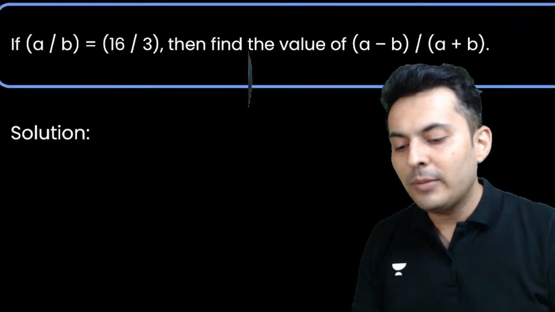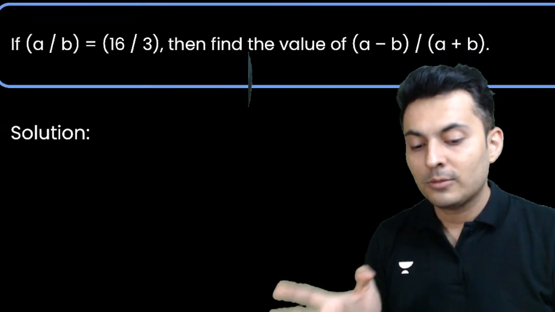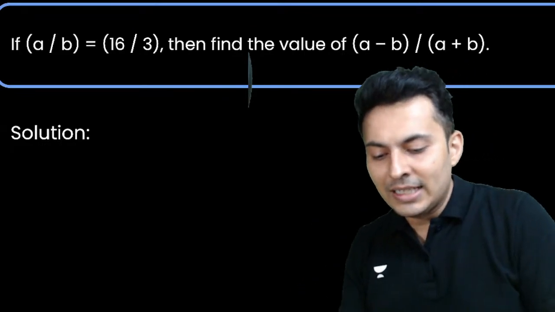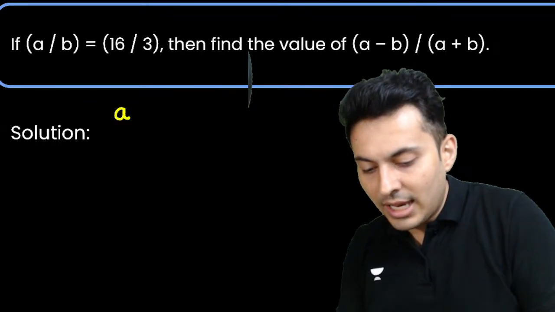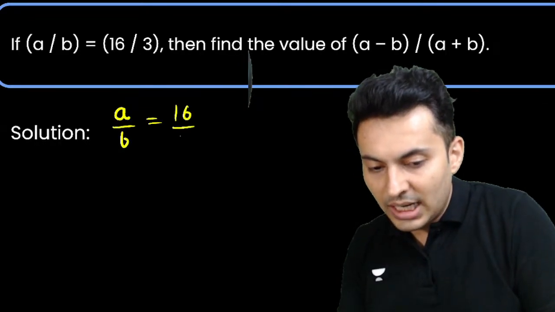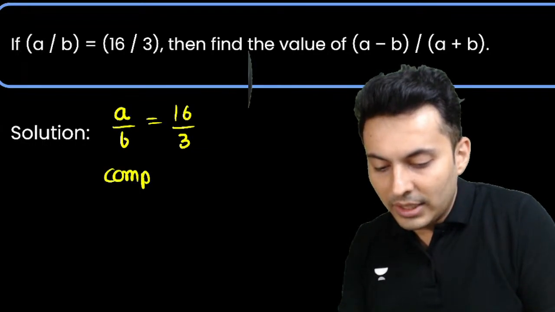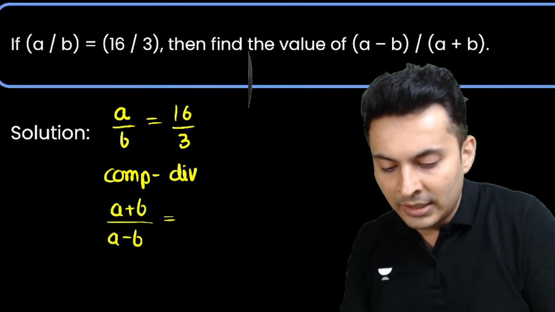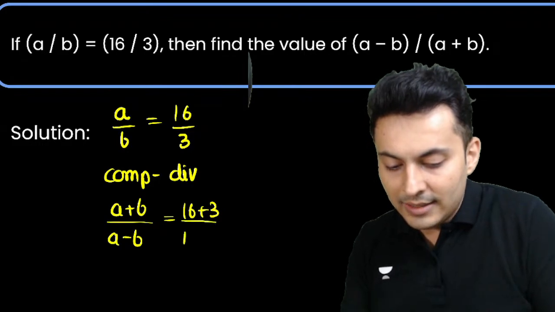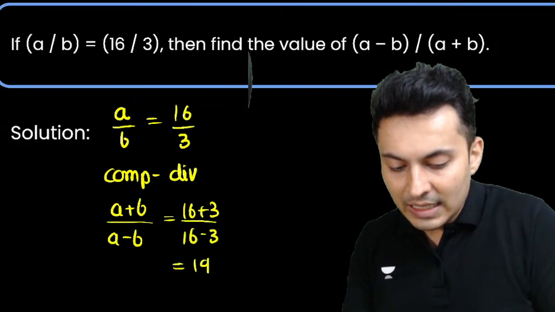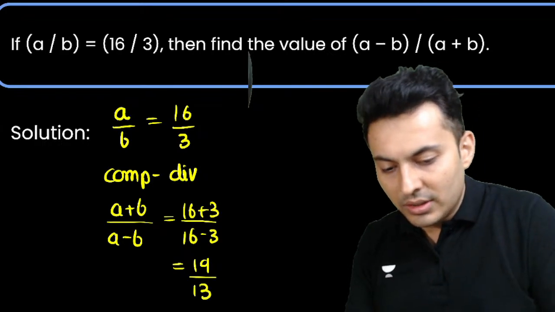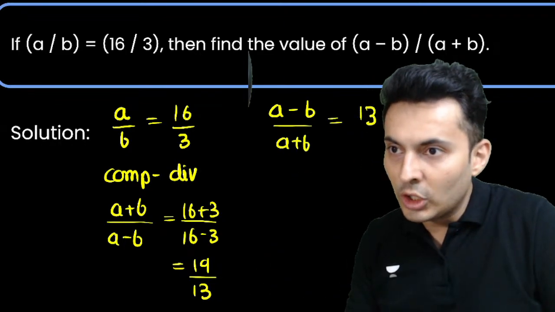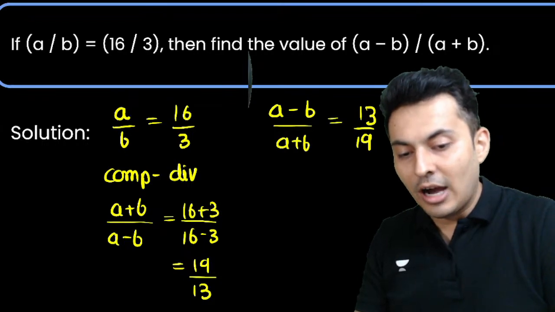Look at this. A by b is 16 by 3. What is the value of a minus b upon a plus b? Okay, I think this also you can do very easily. If a by b is 16 by 3, then using the property of componendo dividendo, numerator plus denominator, numerator minus denominator, 16 plus 3 is 19, 16 minus 3 is 13. So therefore a minus b upon a plus b, flip it, 13 will go on the top and 19 will come below. Let's see how many of you answered it.